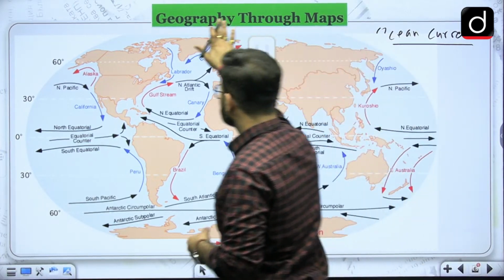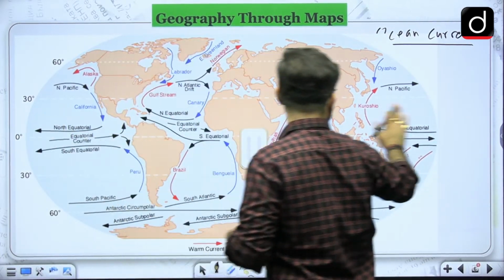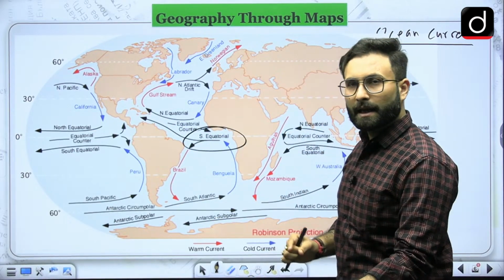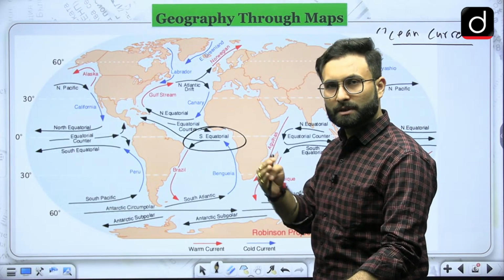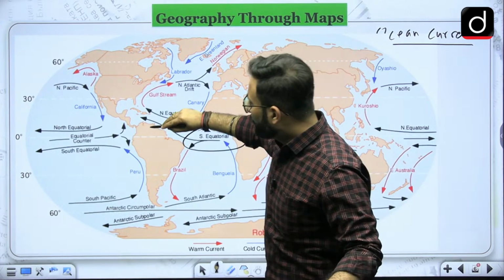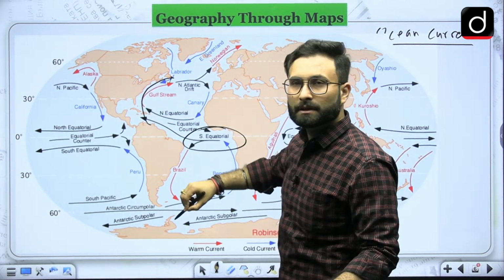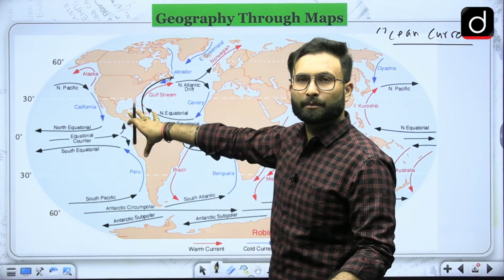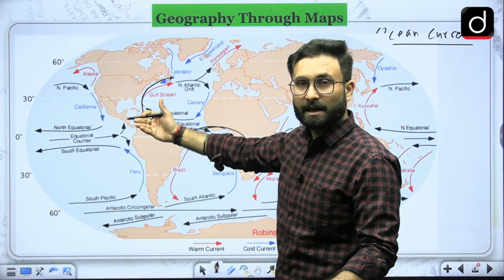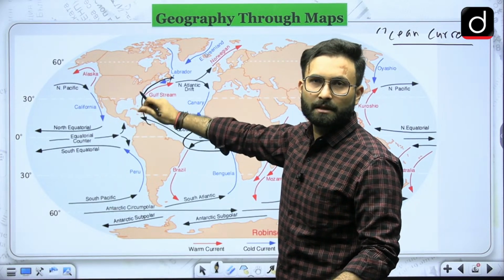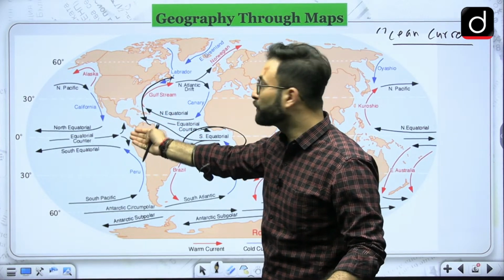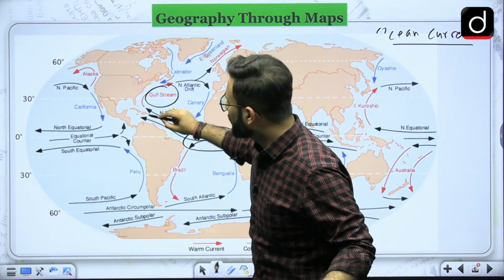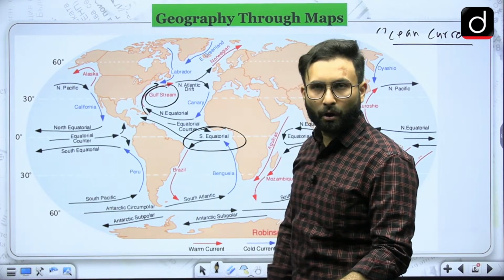Now let's see. If you see this particular portion, that is the equator. When we talk about the currents which are moving from the equator to the poles, that means it will mostly be a warm current. Why? Because the equator has more insolation, and its surface temperature is high, and that is why hot water is moving towards the cold areas. That is why it is a hot current. So when we talk about the Gulf Stream, which is around America, you will see that it is a hot water stream.